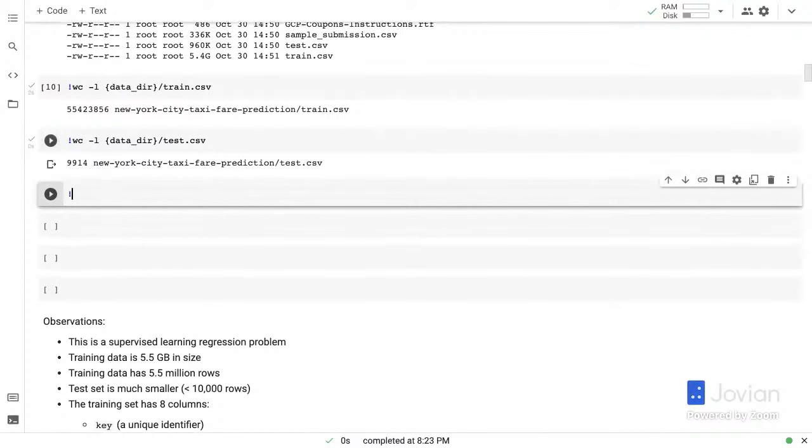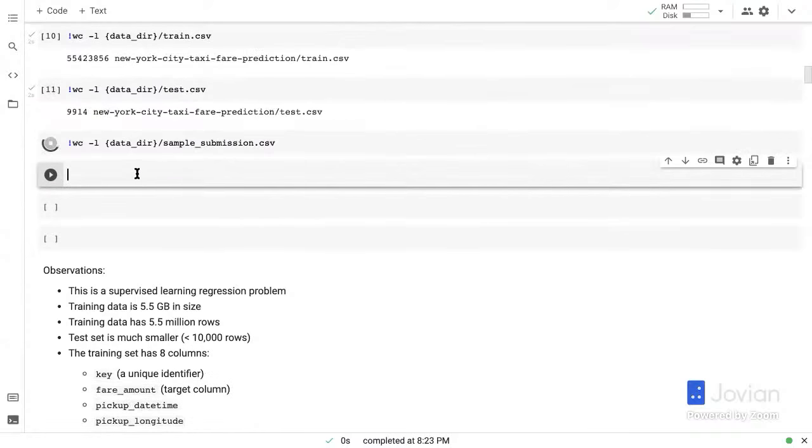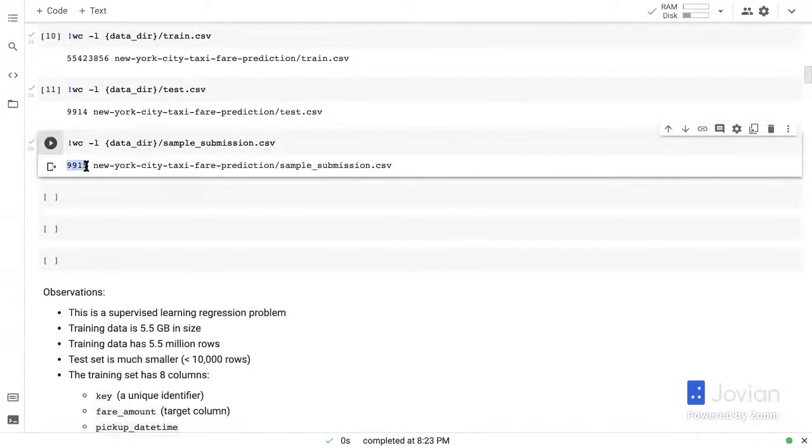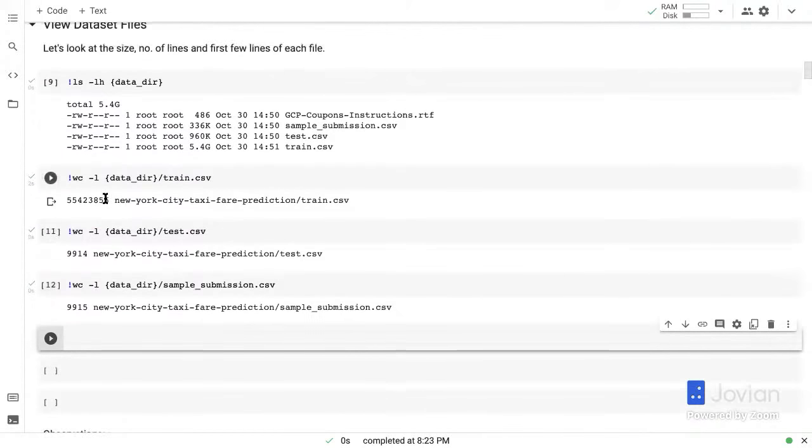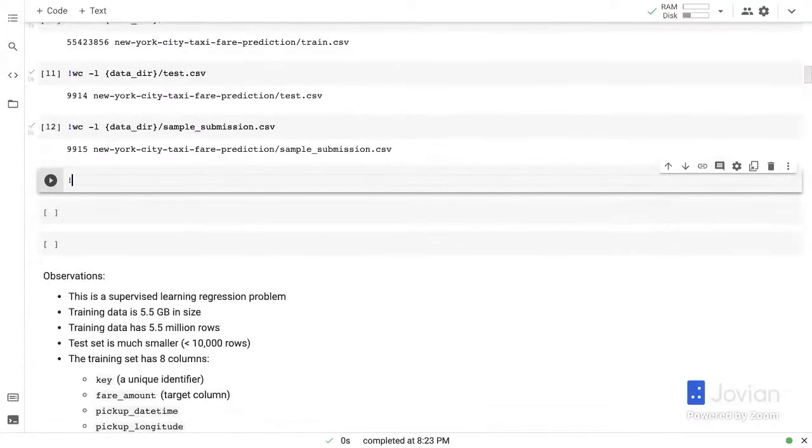Let's also look at the submission.csv file. The submission.csv file also contains 9915 rows. So just one additional row compared to the test set. This could just be an empty line. So I wouldn't worry too much about it. And that's it. So let's also look at the first few lines of each file. I am gonna use the head shell command this time.